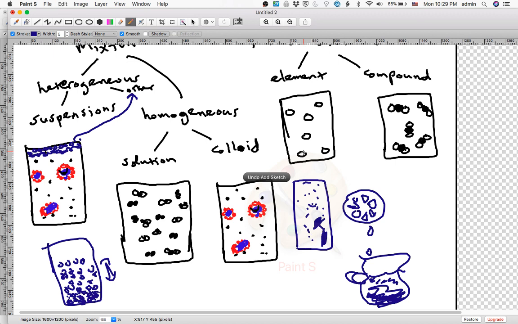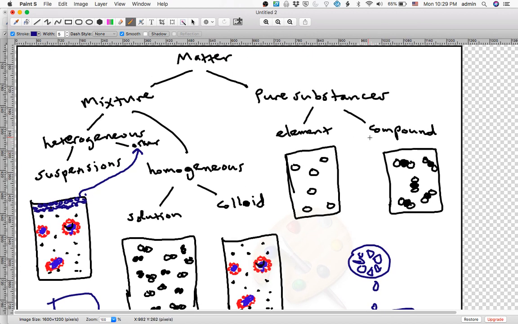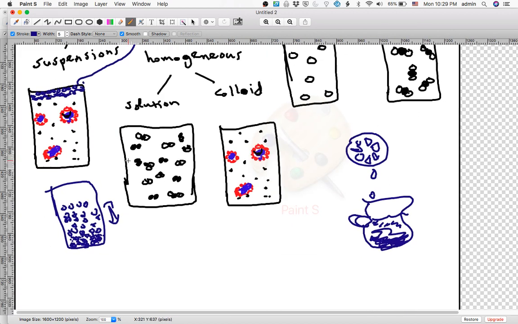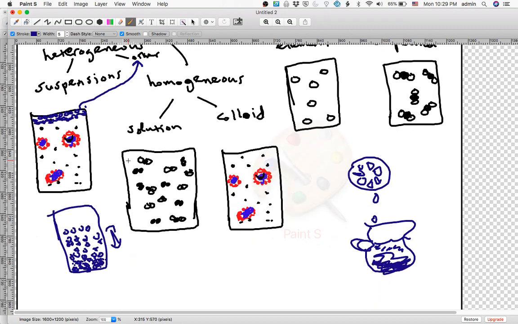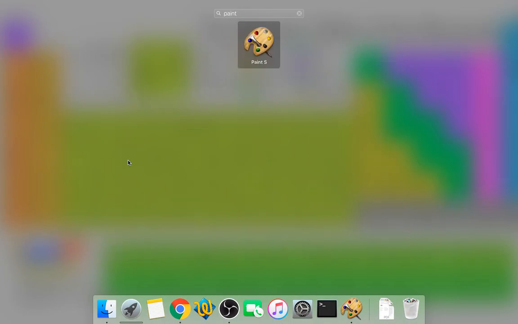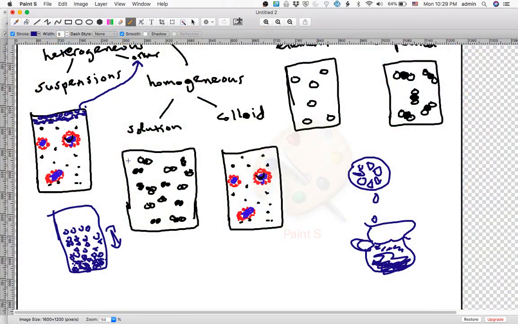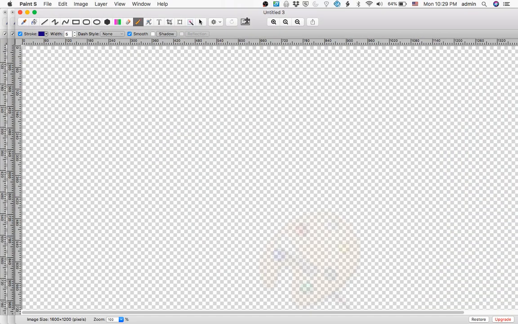So those are the drawings that you have to learn to recognize and perhaps to draw. Element, compound, solution, colloid, suspension. I'm not going to ask you to draw these simple things. I'm going to ask you to draw mixtures of these things. And here's what I mean by that. I'm going to ask you to draw something like the following.